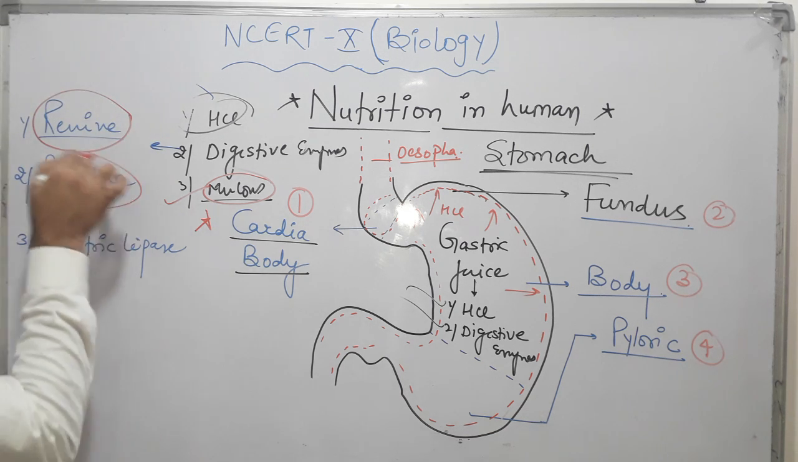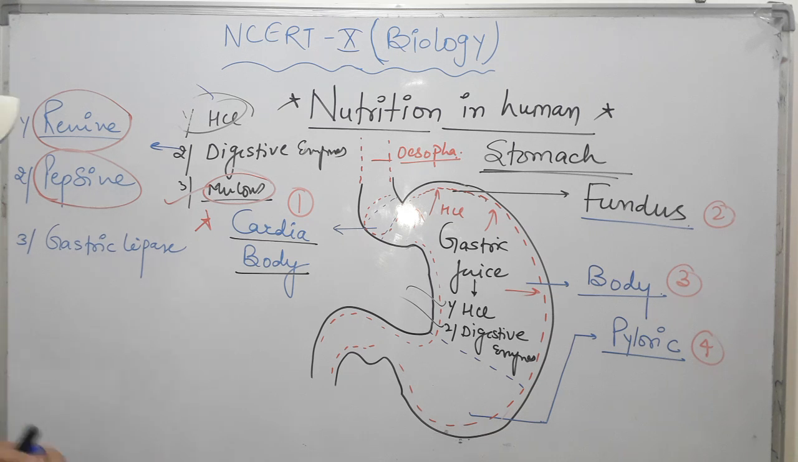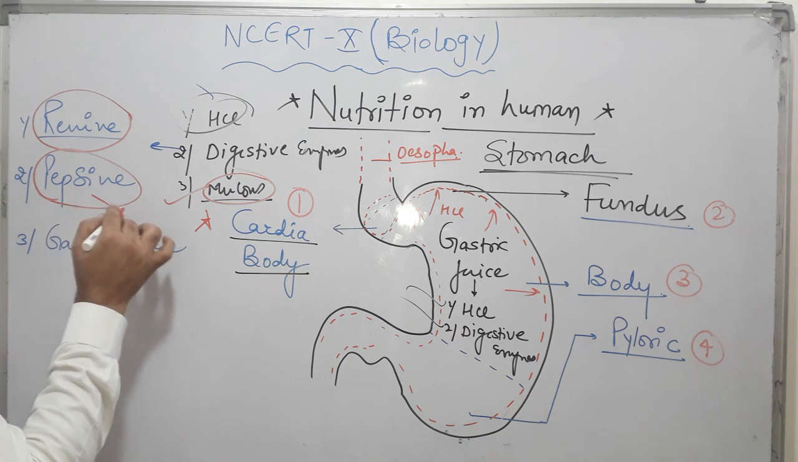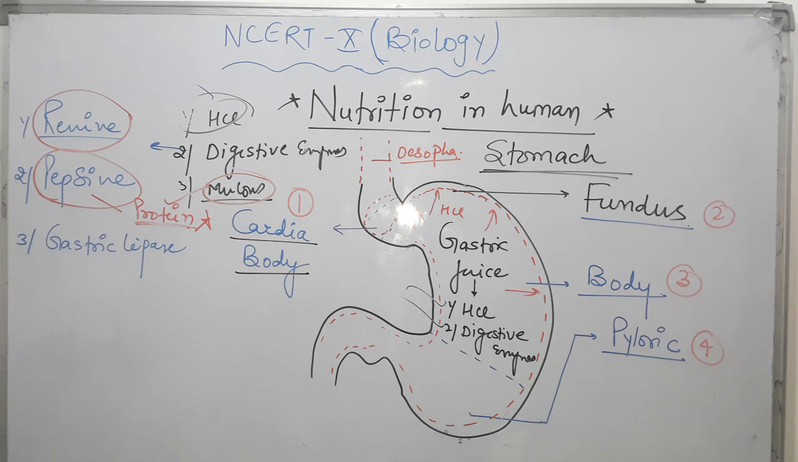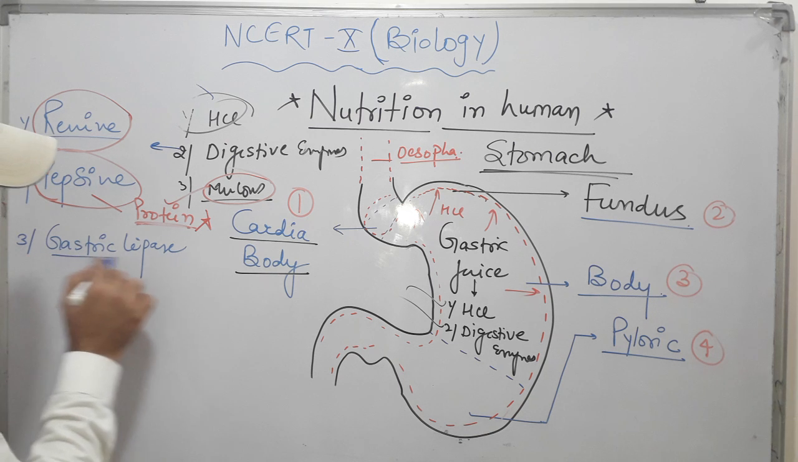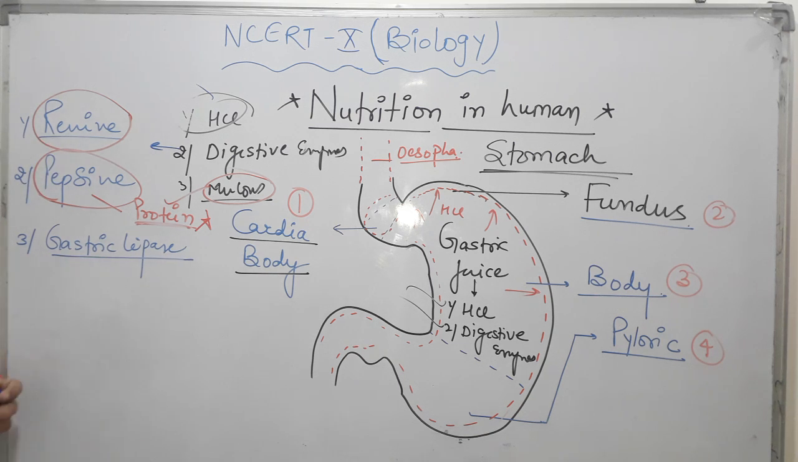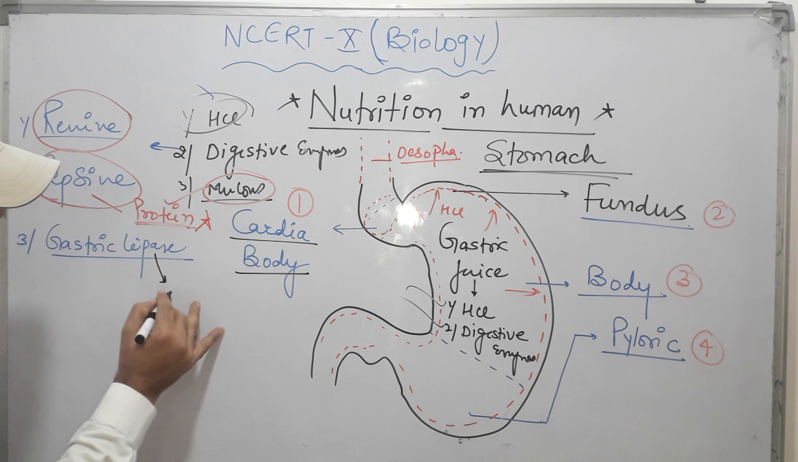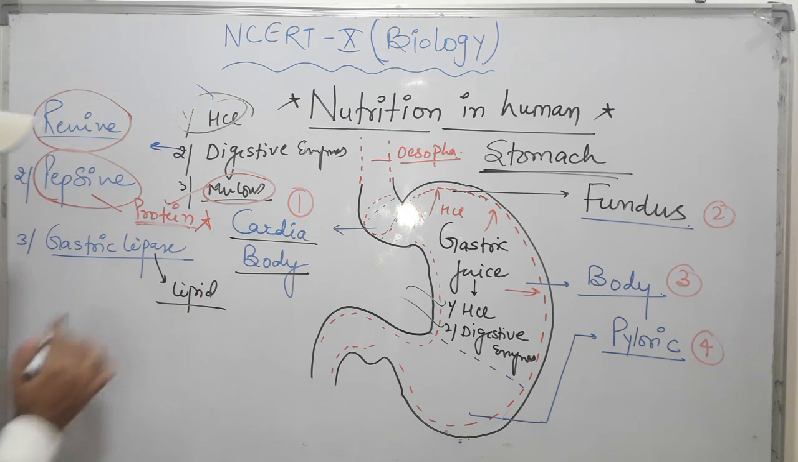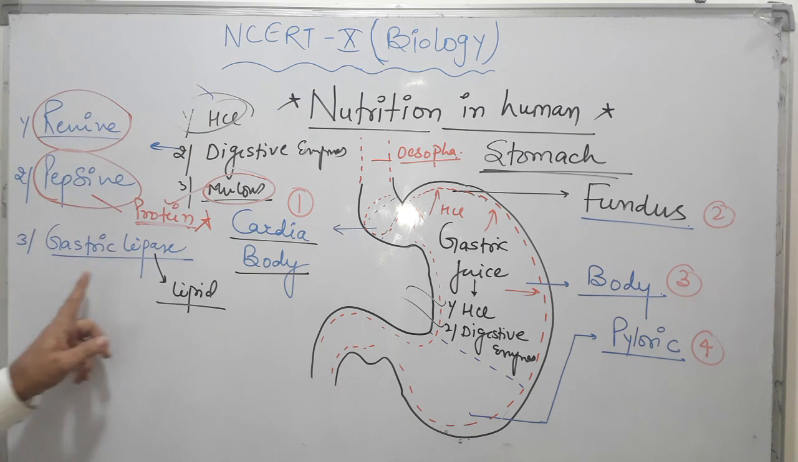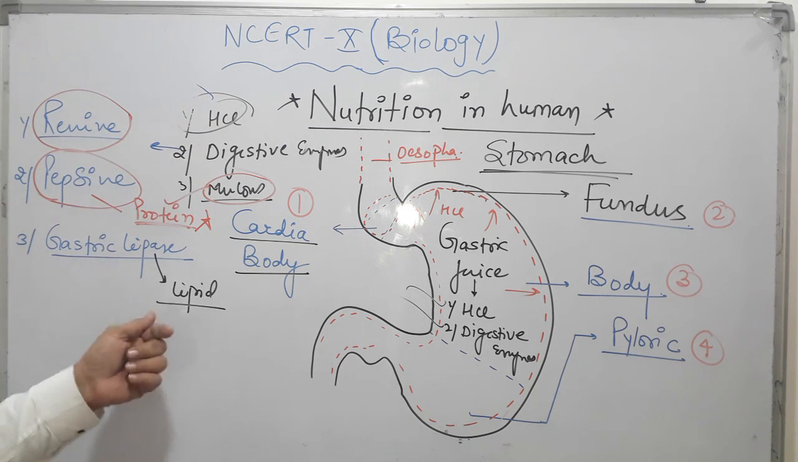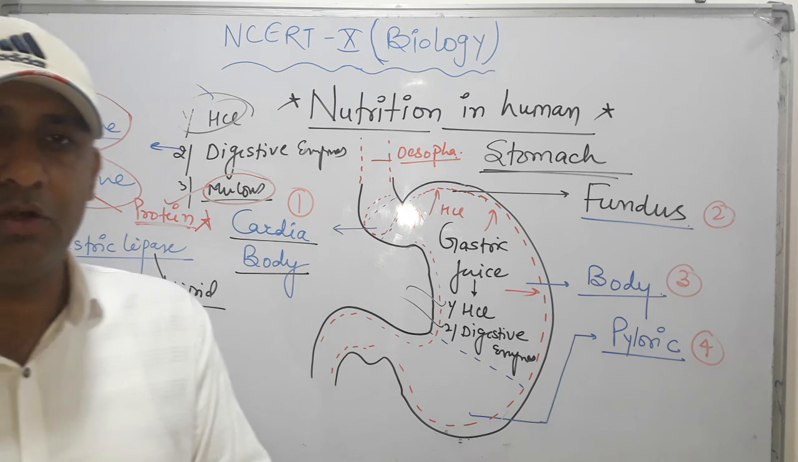Second is pepsin, which is responsible for digestion of all types of dietary protein. Clear? It also converts protein into peptones. And third, gastric lipase. This gastric lipase is responsible for digestion of fat or lipid. The lipid present in food, less than 1%, is digested in the stomach with the help of gastric lipase. So we can say that a very small amount of fat or lipid is digested in the stomach.